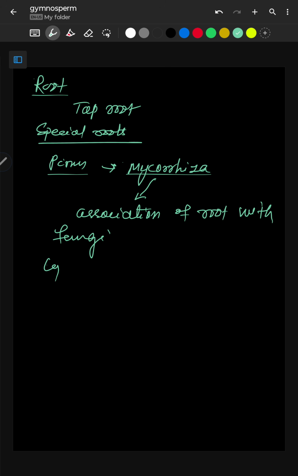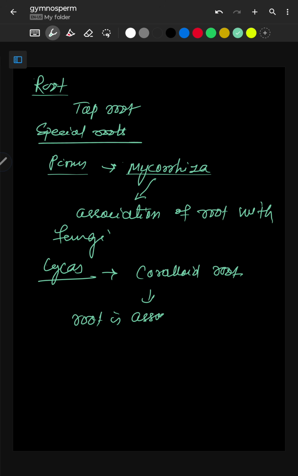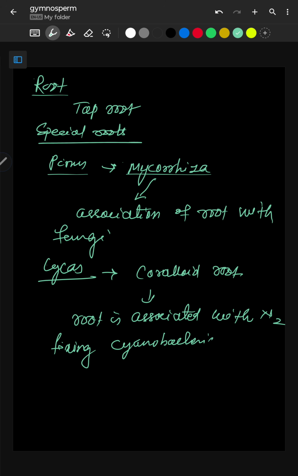But in case of cycas, the root is coralloid root. Okay, that means here the root is associated with nitrogen fixing cyanobacteria or blue-green algae. Now come to the stem.